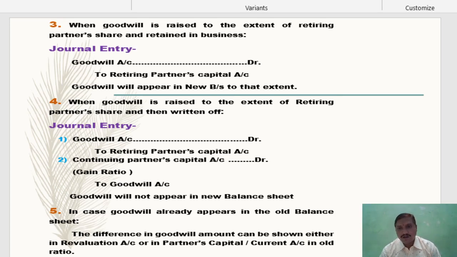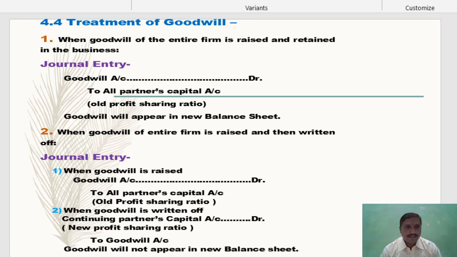Increase in the value of goodwill: consider only the amount of the increase, that is, by how many rupees it increased, and pass the entry goodwill account debit to all partners' capital accounts, or as per the adjustment given, if the retiring partner's share is adjusted.